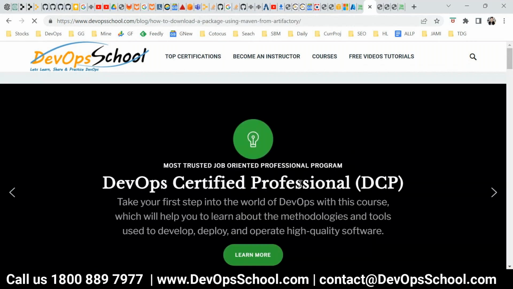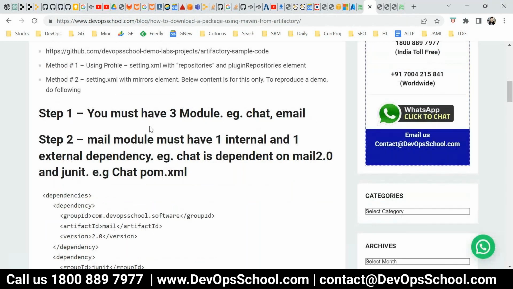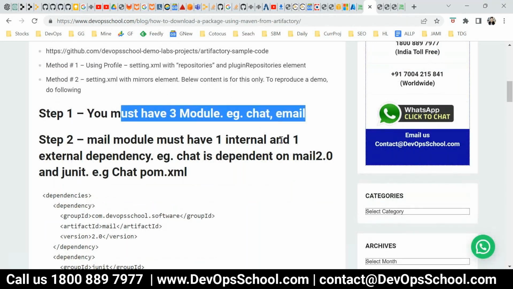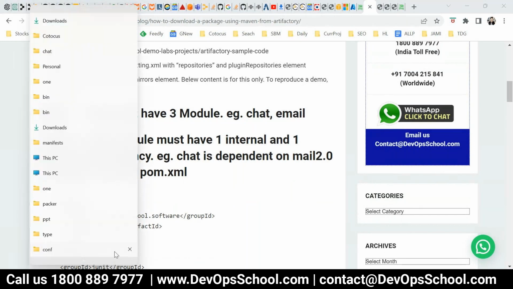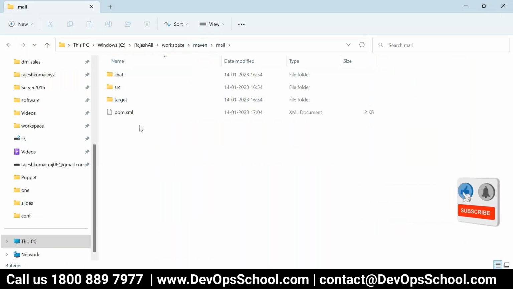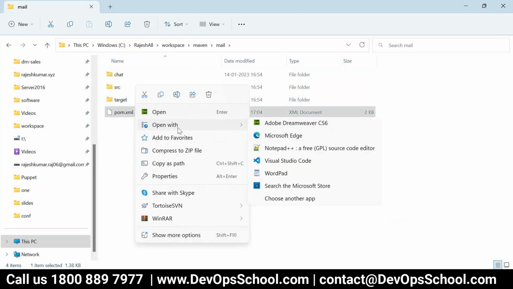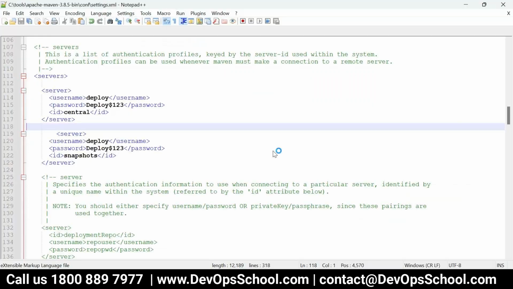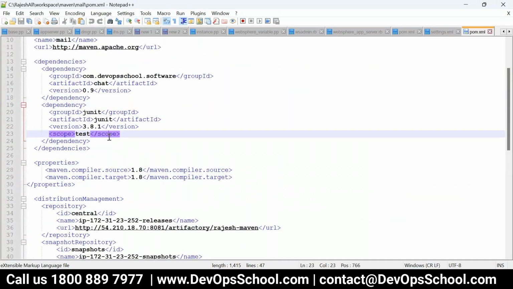Here, first thing, you should have modules which are dependent on each other. So how do you depend? Let's say I have already published chat, and there's one more module called mail. Mail depends on chat. So what you need to do? If mail depends on chat, you have to modify this file. So the dependency, where is that? Here it is. Here I set this 1.0.